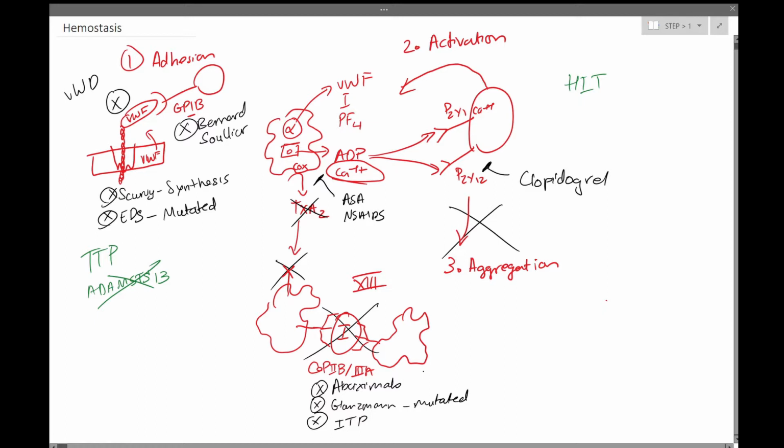ADAMTS13 is important because it takes von Willebrand factor multimers, so that's von Willebrand factors attached to each other, and it breaks them up so that a single von Willebrand factor can then go ahead and create this complex with the collagen. If this doesn't happen, this huge von Willebrand factor multimer will activate the platelets by itself.